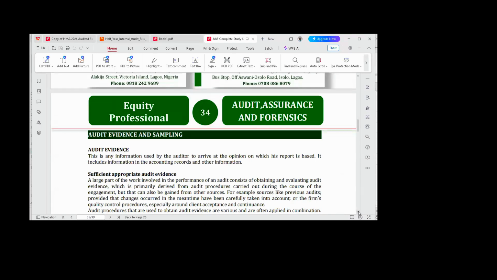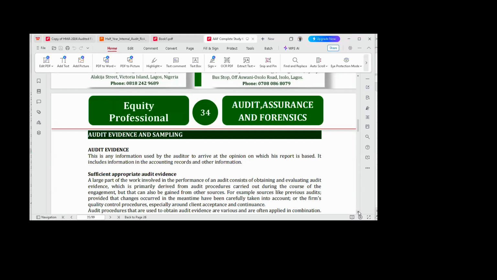Now, this is a new topic, like I said. We are commencing it now. What do we mean by audit evidence? What do we mean by sampling? Audit evidence is governed or referenced by ISA 500, the National Standard on Auditing 500. ISA 500 clearly explains everything you need to know about audit evidence.